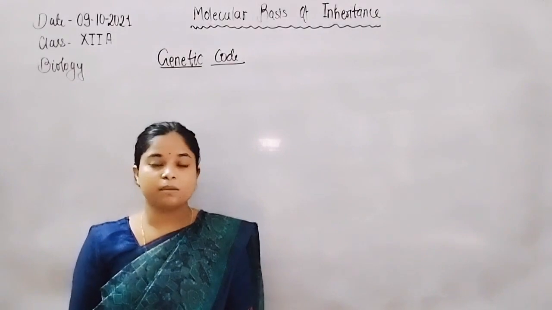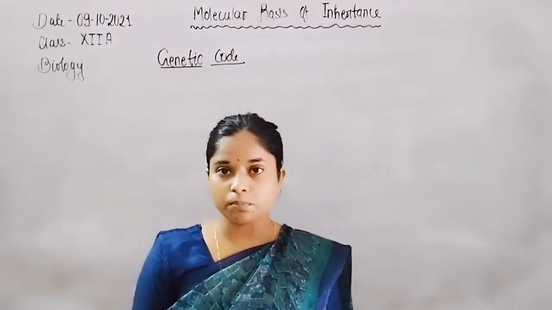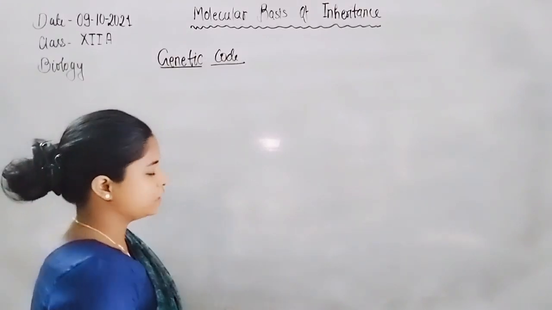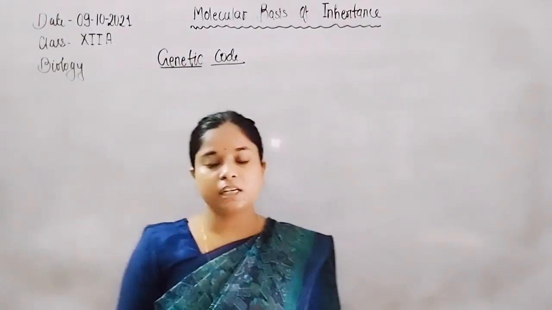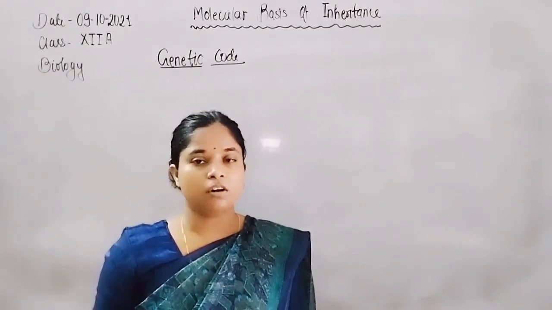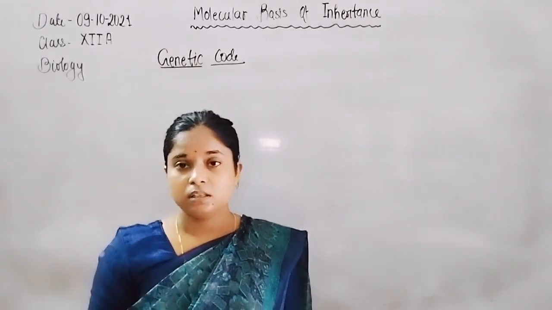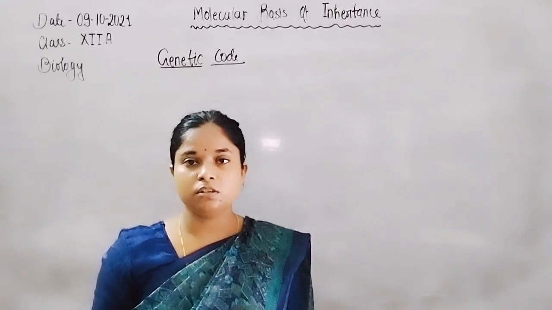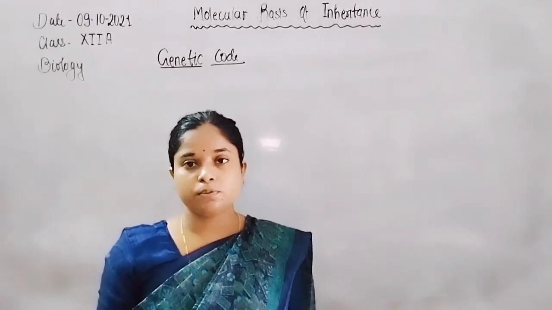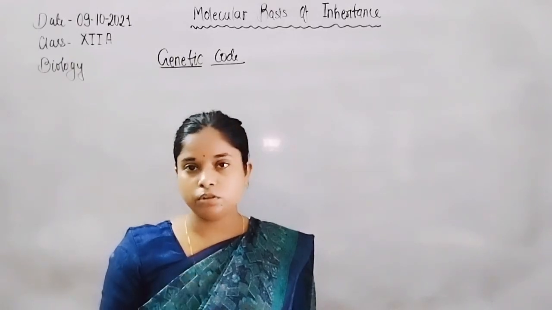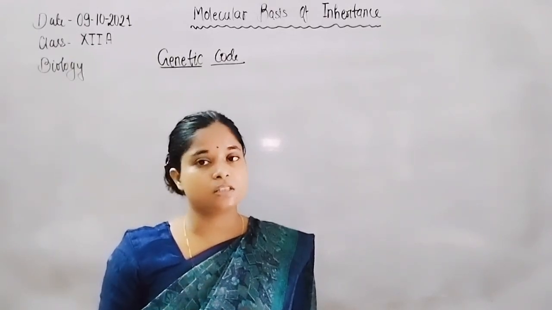In this class, I am going to start with another important topic of the chapter Molecular Basis of Inheritance, and the topic is genetic code. As we know, the genetic code is present on DNA, and it is copied on mRNA for protein synthesis. The process is known as transcription. During transcription, all the codes present on DNA in the form of nucleotides or nitrogenous bases